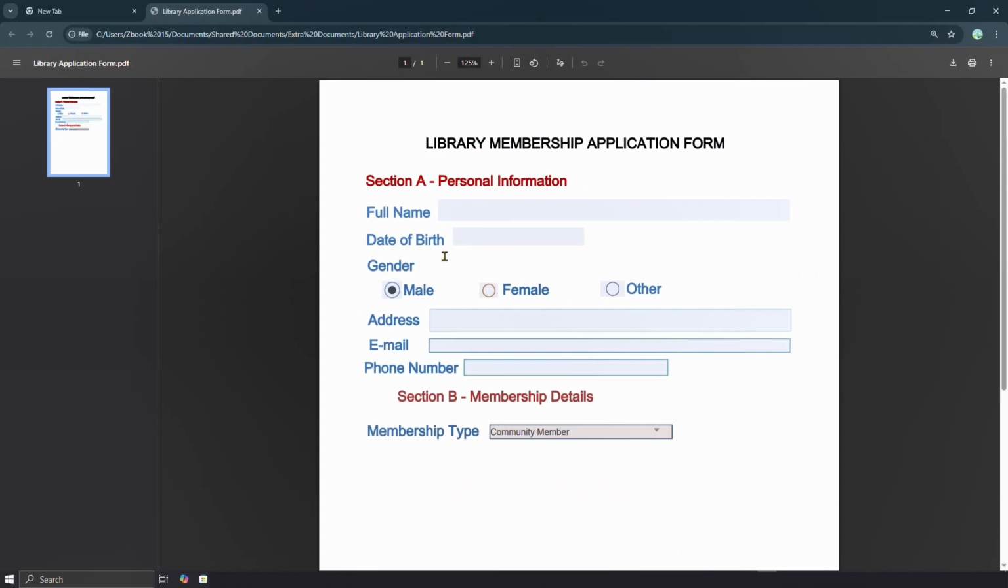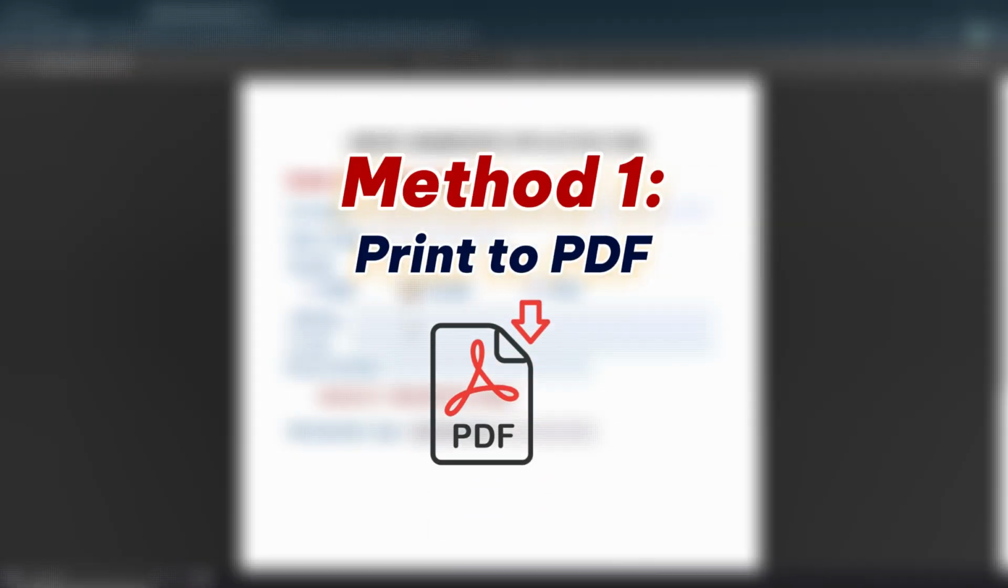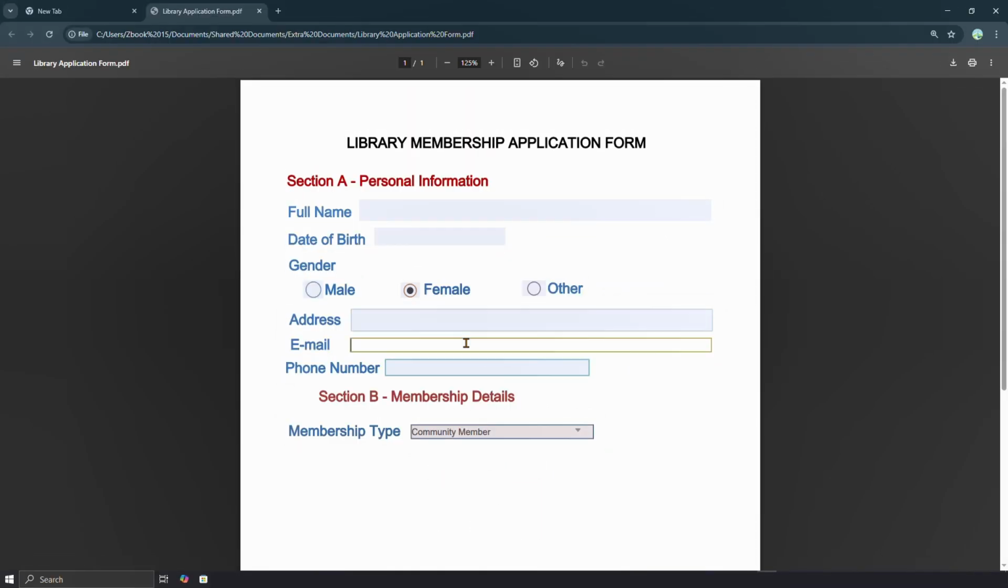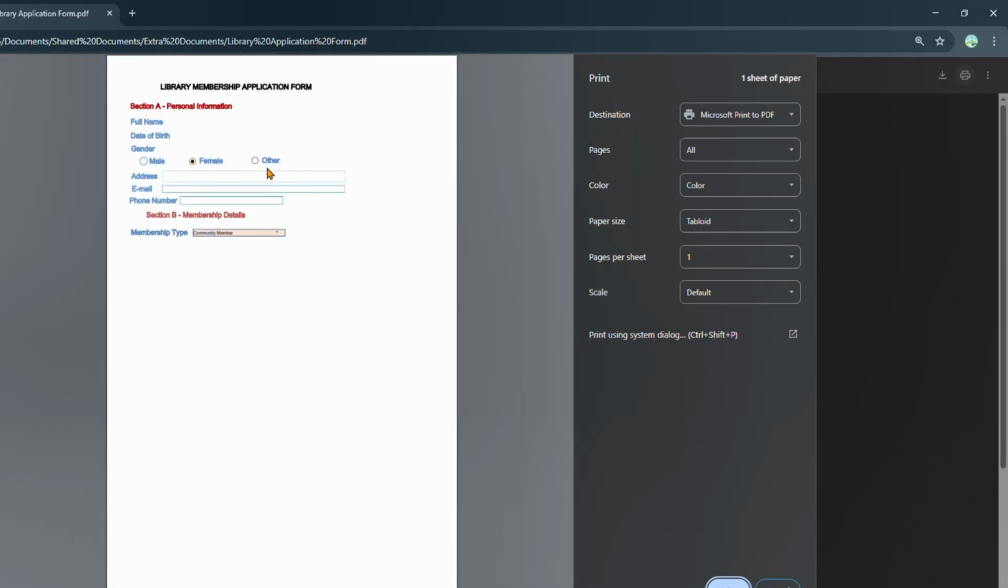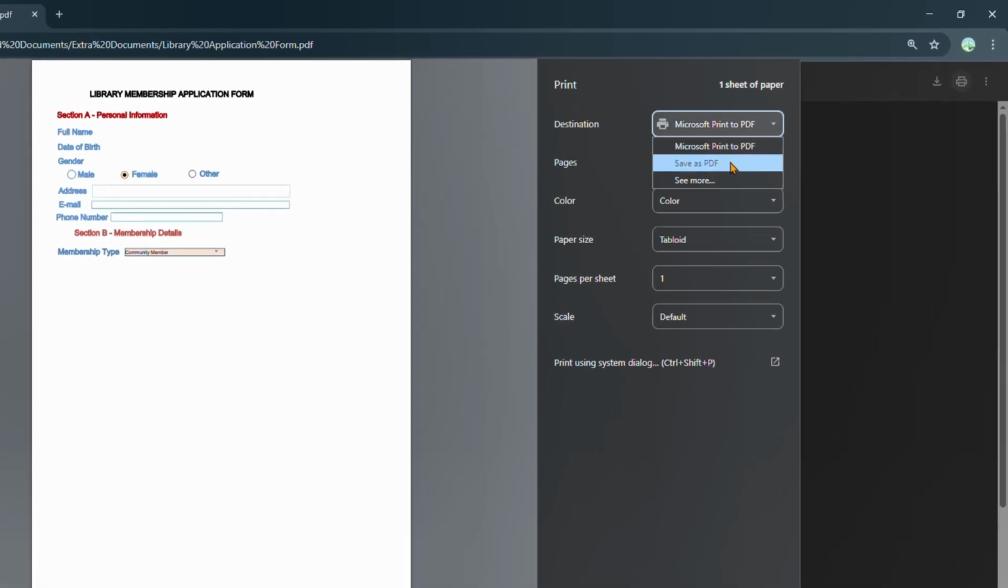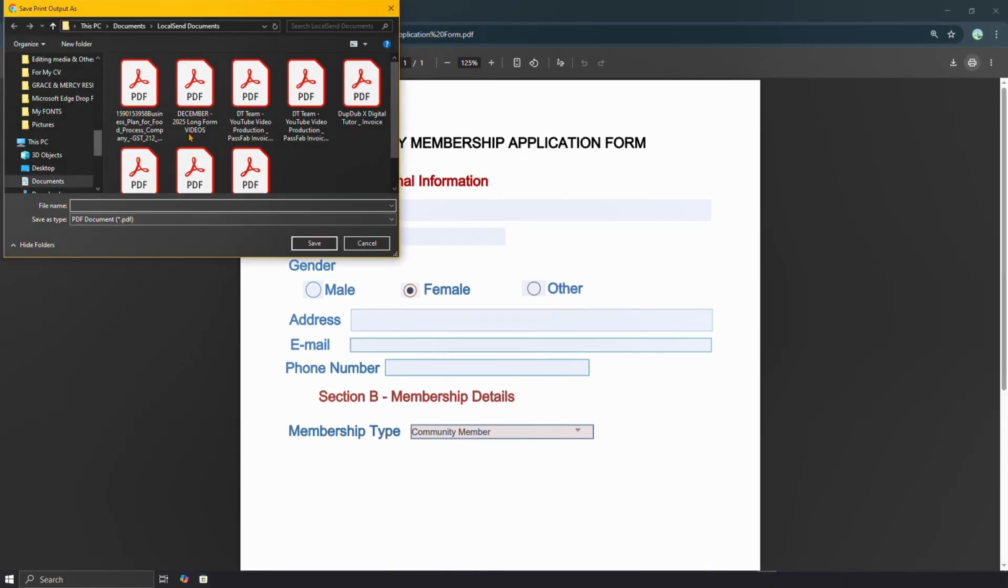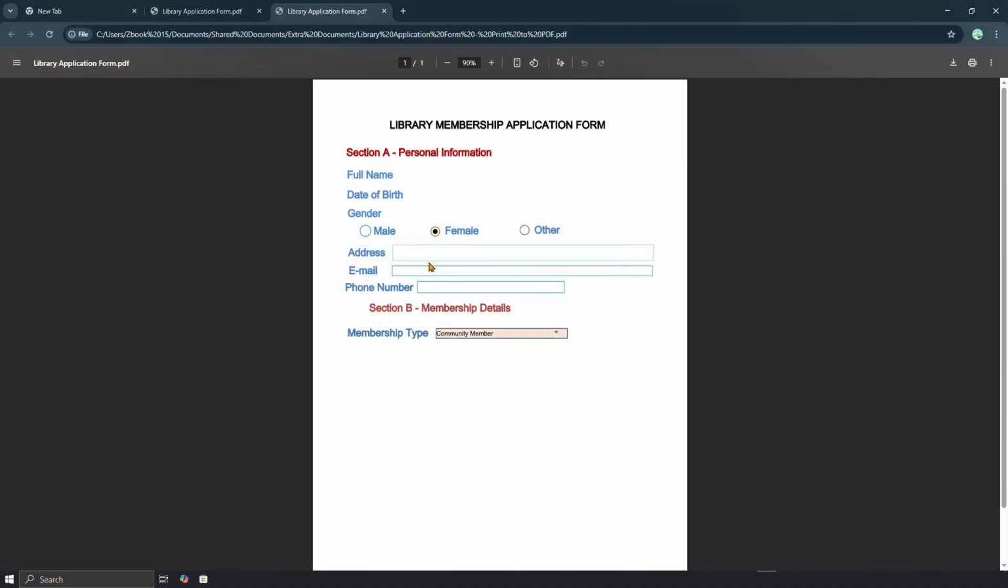First, let's look at the quickest, no-installation method, the online option. Print to PDF using your browser. This works on any computer. Simply open your fillable PDF in a web browser like Chrome or Microsoft Edge. Press Ctrl+P on Windows or Command+P on Mac to open the print dialog. In the printer destination, select Save as PDF. On Windows, you might choose Microsoft Print to PDF. Then, click Save. This process creates a new flattened PDF where all the interactive form fields are converted into static,